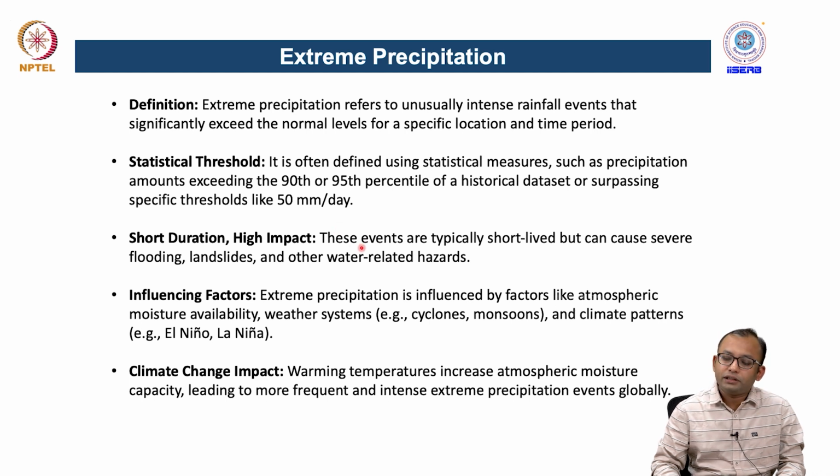These events are generally short-lived, which means they occur for a very brief period of time, a few days or a few hours, which can cause very severe flooding or landslides in some regions, or several other types of water-related hazards. Therefore, understanding their impacts on the water cycle is very important and crucial if you are planning some sort of mitigation or sustainable measures.